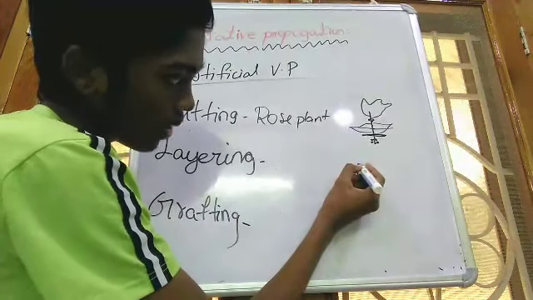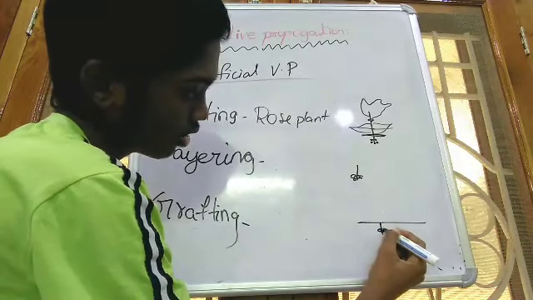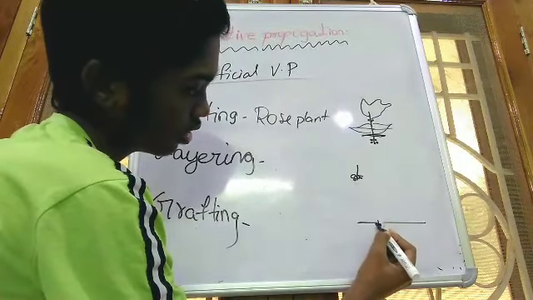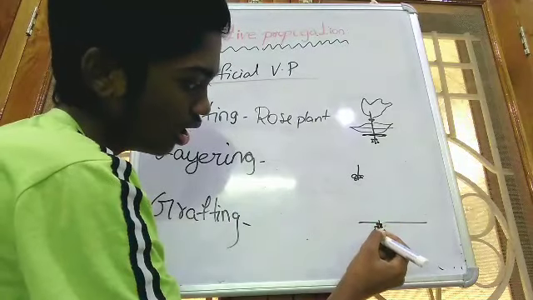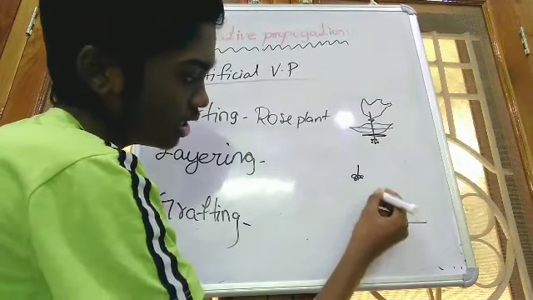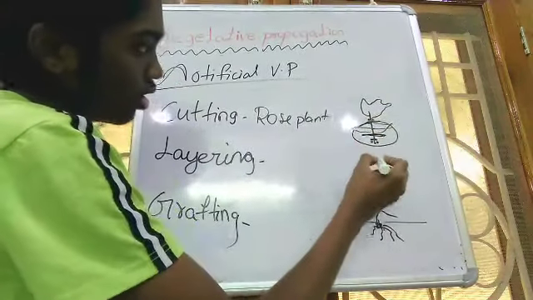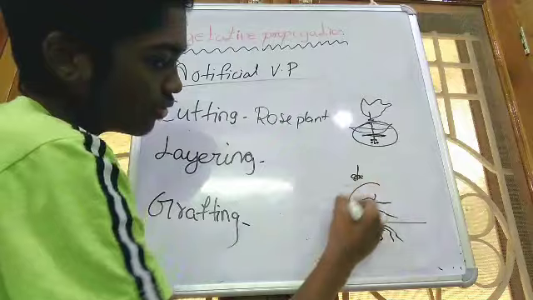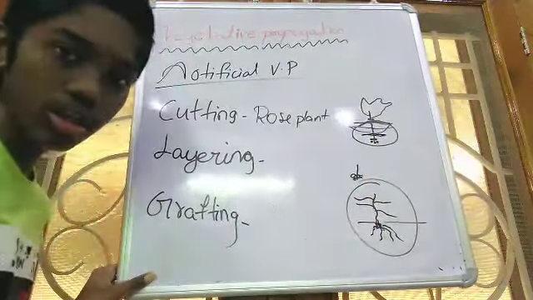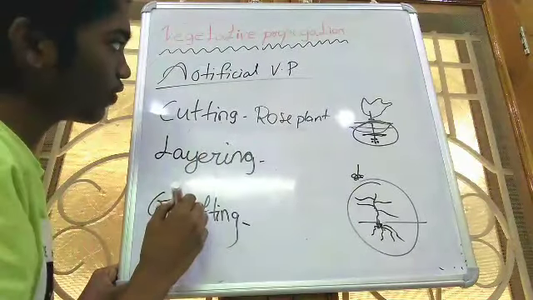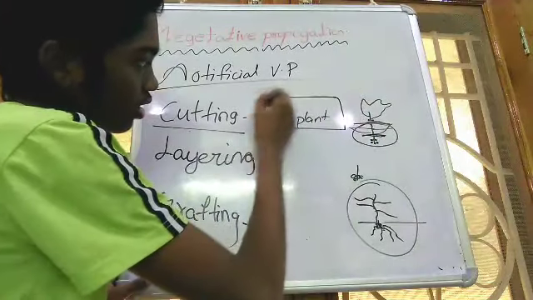We have to take the part of the stem that containing the buds, and if we sow this in the soil, the same process is involved. After few days, with the help of the rains, it will develop roots, and after some days it will be growing as new rose plant. So with the help of the stem, by cutting the stem, here it is forming another new plant. Artificially we have to cut the stem and we have to sow it in the soil. So it is coming under the artificial vegetative propagation. So this is the first step, cutting, and best example is rose plant.